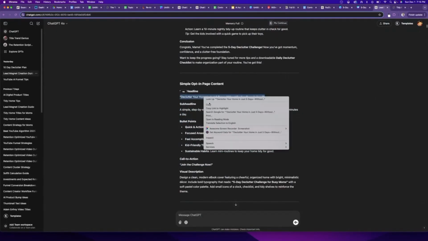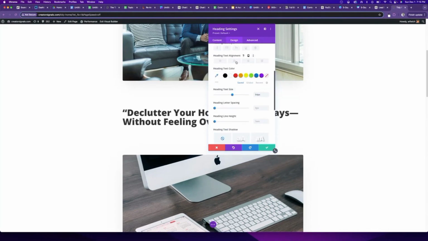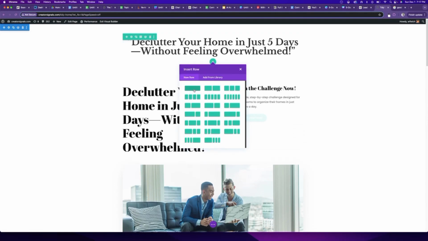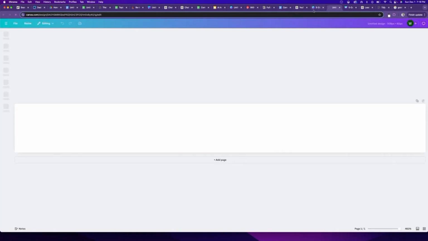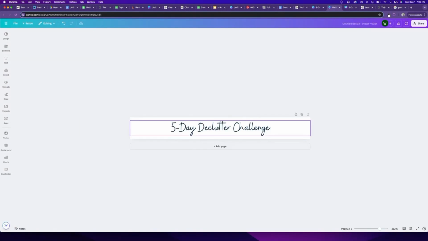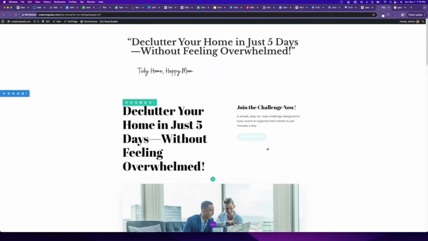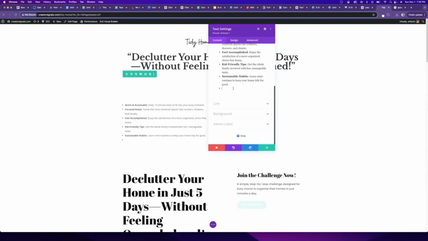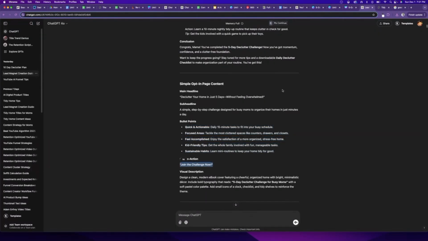Now, in this step, I'm building the opt-in page for our funnel where we'll actually capture leads by offering the lead magnet that we created earlier. So first, I'm building a quick template to save time and ensure that the page looks professional. And I start updating the different elements like the headline, the bullet points, adding in the lead magnet image and the logo until I get something I like.